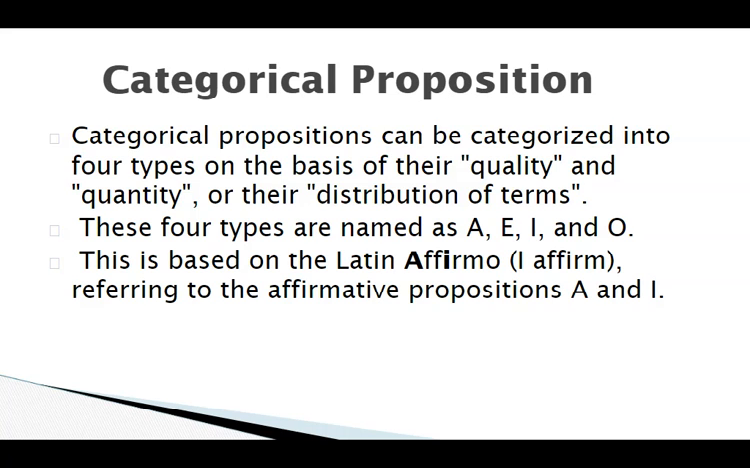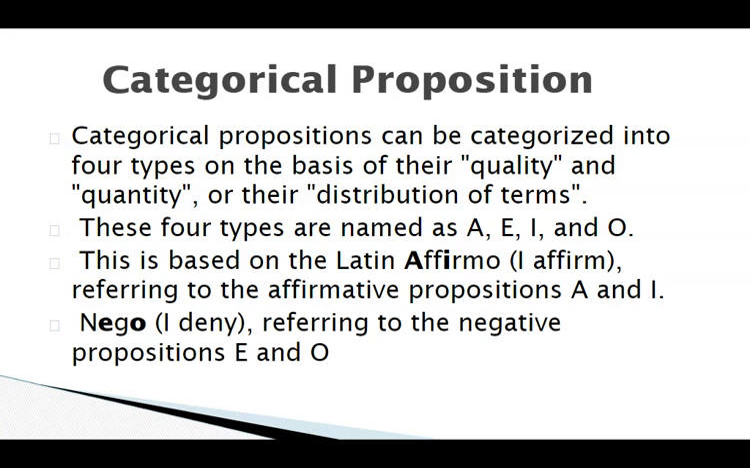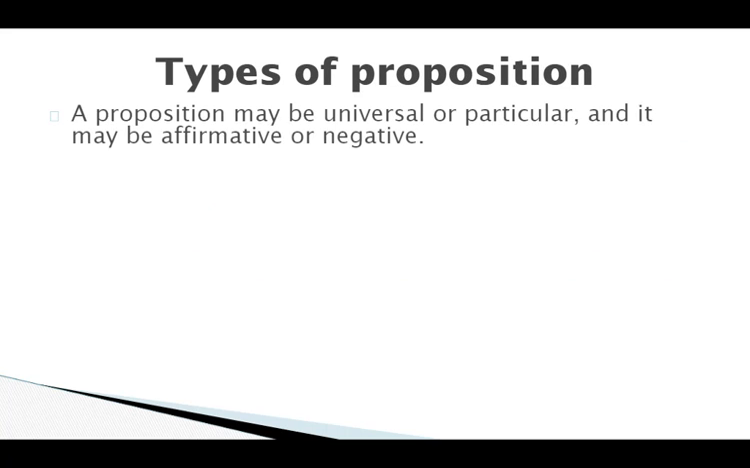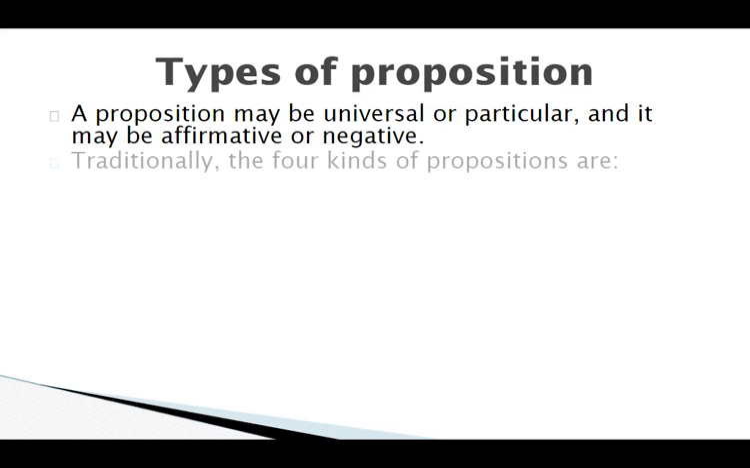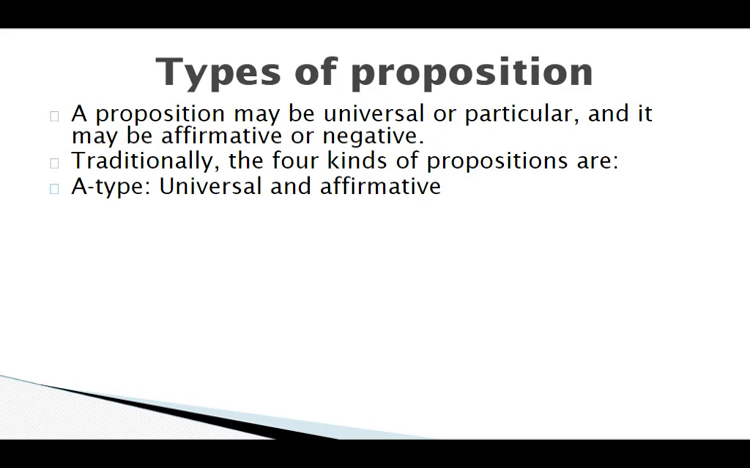In this case, the Latin word affirmo means I affirm, so A and I are affirmative propositions, and nego refers to the negative propositions, meaning E and O propositions. So a proposition may be universal or particular based on its quantity, and it is affirmative or negative based on its quality.